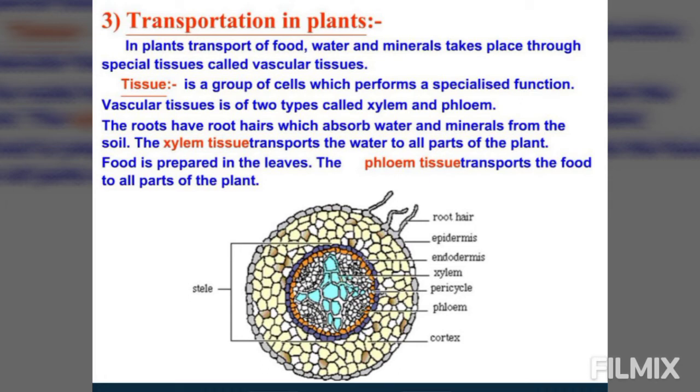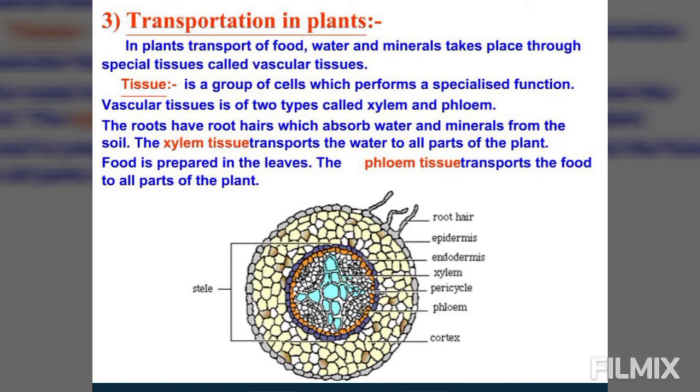This upward movement of water and minerals takes place through pipe-like structures or channels present throughout the plant. These channels are made up of special cells called xylem elements. Xylem is a vascular tissue for the transport of water and minerals in the plant. So basically the transport of water and minerals is carried out by xylem. And what is xylem? It is a vascular tissue. In plants, two types of vascular tissues are present. First is xylem and second is phloem. Xylem transports the water and minerals and phloem transports the food.